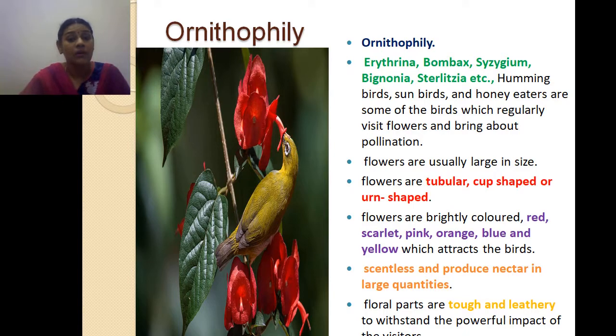Yes, the bird comes and sits on the flower, so it has the capacity to carry that. This is ornithophily, flowers and pollination.